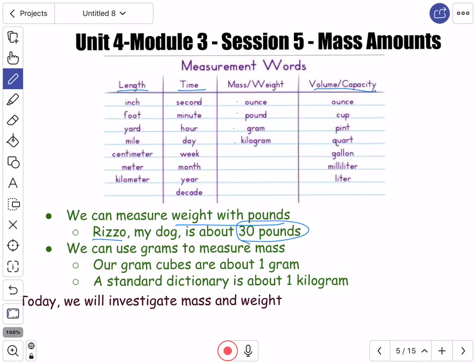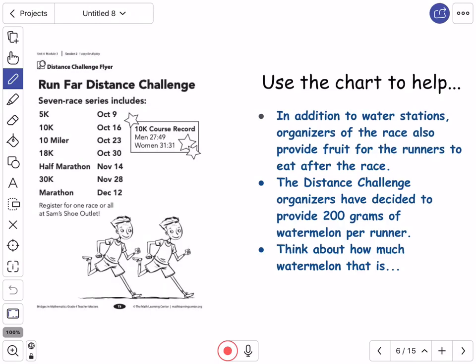We can measure weight with pounds. For example, Rizzo, my dog, is about 30 pounds, okay? We can use grams to measure mass. We have gram cubes at school, though I don't have them here with me right now, and those are about 1 gram. And a standard dictionary, those big, thick books, and there are a few of them in the classroom, is about 1 kilogram, okay? So today we will investigate mass and weight.